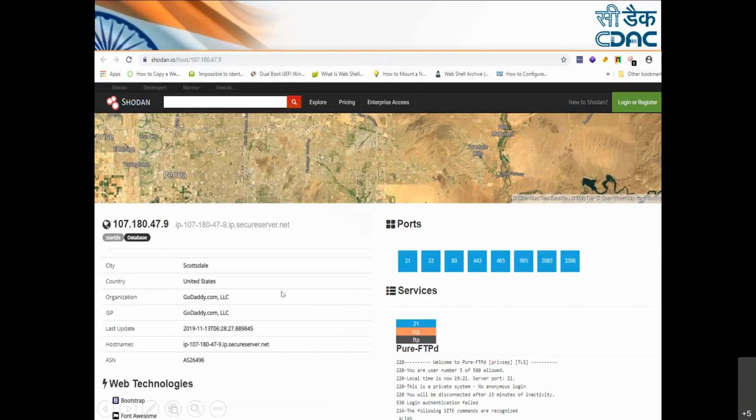Now here, we have similar information to what we were getting with Netcraft, and the brief information we were getting with the Shodan extension. Then it is giving you the information about the ports which are open, and the services which are running on that particular target. Along with the services, it is giving you a lot of other information as well. We will see through demonstration how you can find out the information from these various services mentioned here. It is also giving you the web technologies which are being used by this particular website.